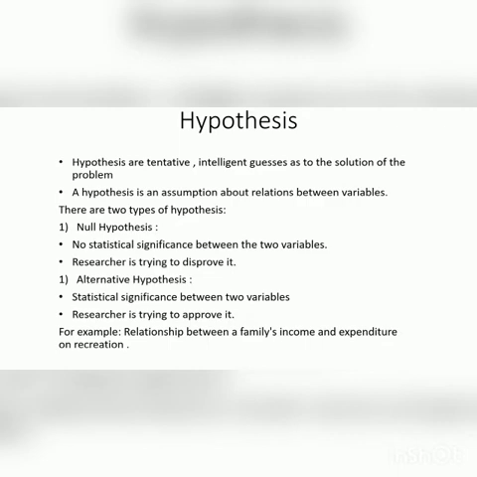But if there is a relationship between a family's income and expenditure on recreation, then it is called an alternative hypothesis. There is a relationship between those two variables.